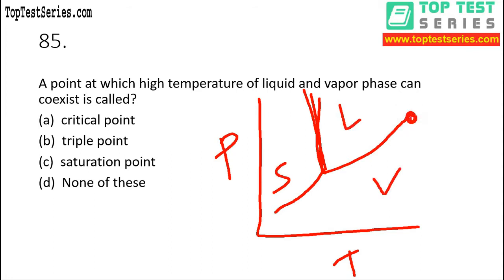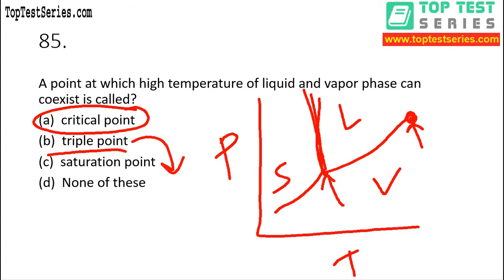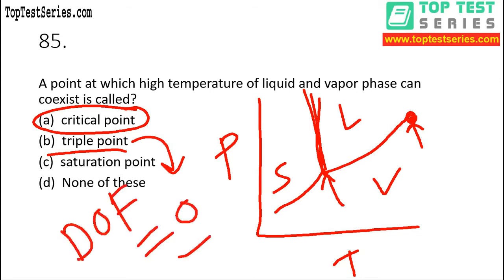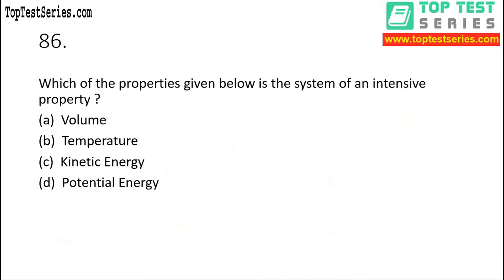So here is the point we got, and at this point we got liquid and vapor. The name of this point is what? Critical point. And the name of this point is what, my dear? Triple point. Here you will see vapor, solid, and liquid, all the phases are coexisting. That's why that is known as triple point. And in this point, one more point I would like to share with you. Degree of freedom is equal to what? 0.